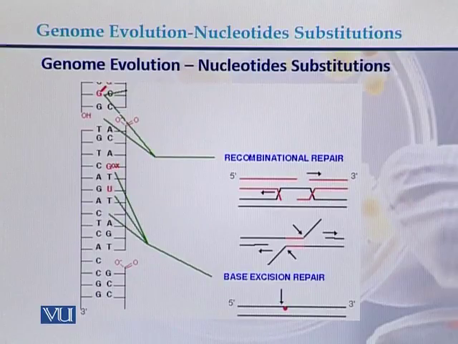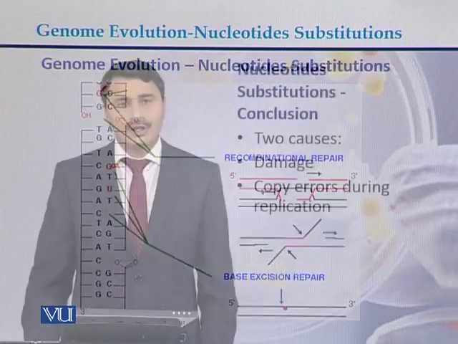So nucleotide substitution works as a fuel for genome evolution, because it is a normal phenomenon in genomes that wrong nucleotides are incorporated during replication or when there is damage of the DNA. If the DNA repair system corrects the wrong base, fine; if it does not correct it, then it is transferred to the daughter cells and the next cell, which makes the basis for genome evolution.